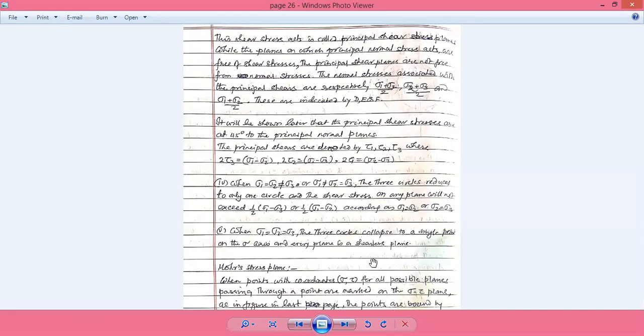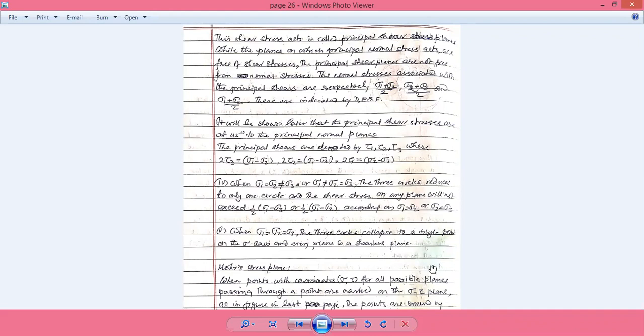The third case can be like this, when sigma 1 equals sigma 2 and sigma 2 equals sigma 3. All of them are equal. Then the three circles collapse to a single point on the sigma axis, because all the abscissas are equal, and they are equal to sigma 1 or sigma 2 or sigma 3. They are the same. So there exists only a point on the Mohr plane itself. Only normal stress exists, and there is no shear stress anywhere in this plane itself.